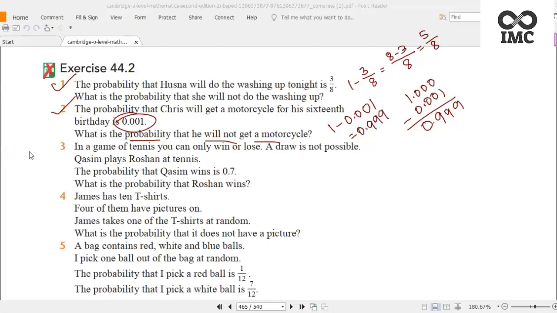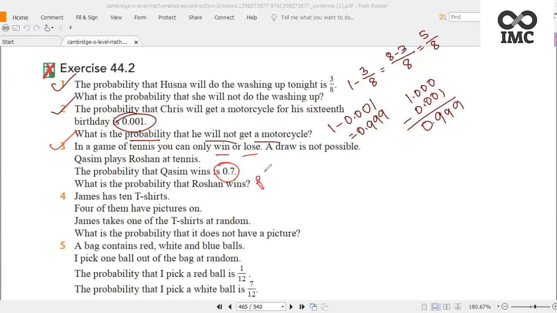Done. Very simple idea. Number 3: in a game of tennis, you can only win or lose. Only two options. A draw is not possible. Kasim plays Roshan at tennis. The probability that Kasim wins is 0.7. So what is the probability that Roshan wins?